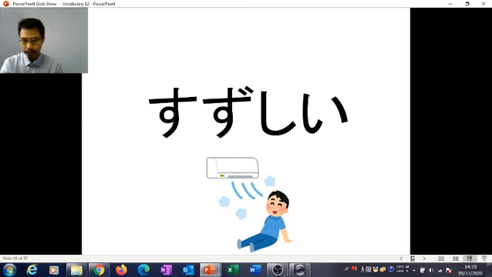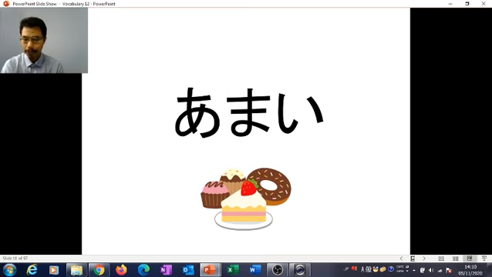For room or surrounding temperature, the opposite of atatakai is suzushii, meaning cool. There is another word for cool related to object temperature, later on.